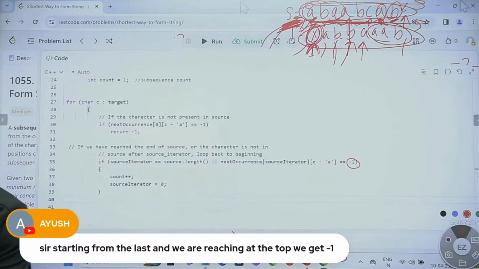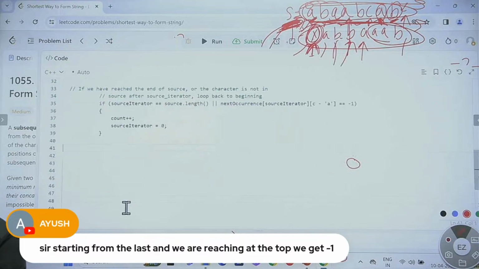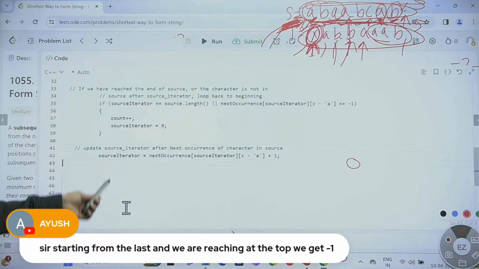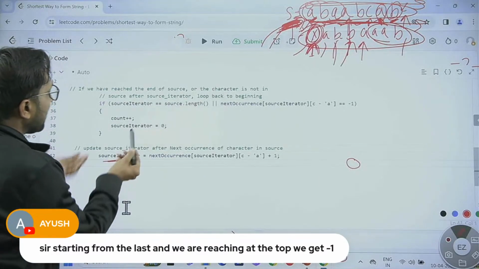Last statement from my side. The last statement here is related to the updation of the source iterator. Where am I updating the source iterator?